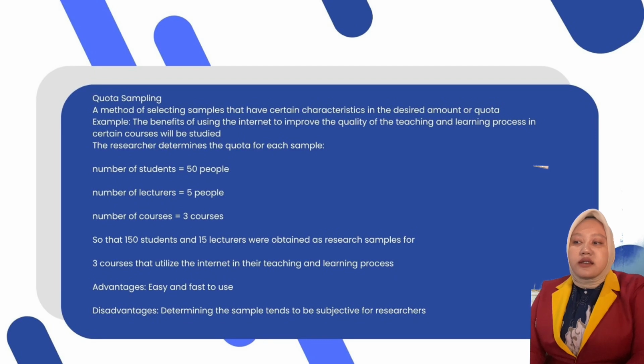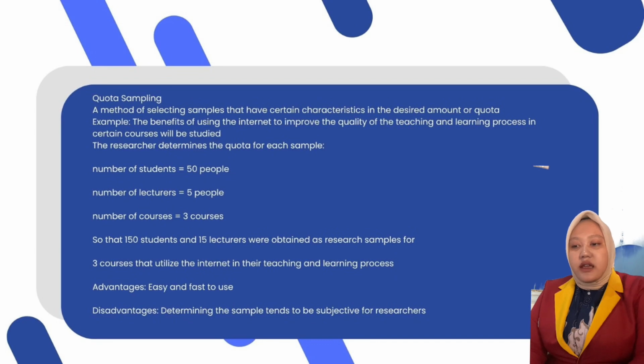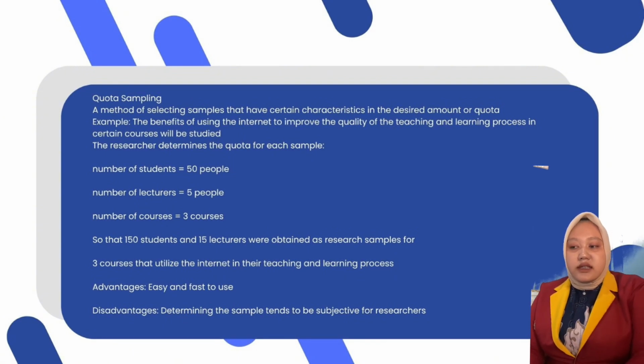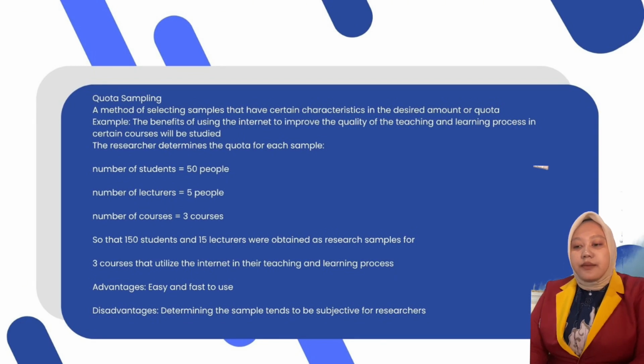The researcher determines the quota for each sample: number of students, number of lecturers, number of courses. Advantage: easy and fast to use. Disadvantage: difficulty in determining the sample for the research objective.